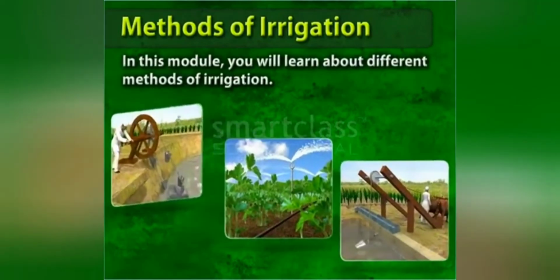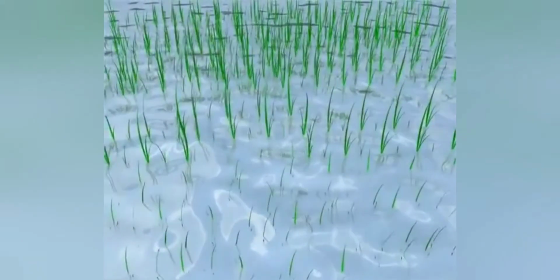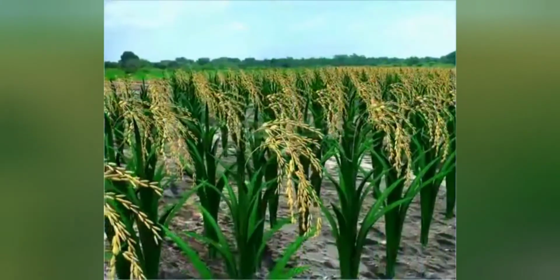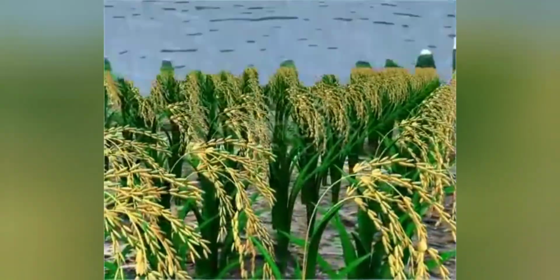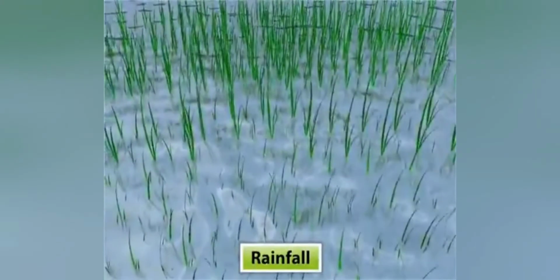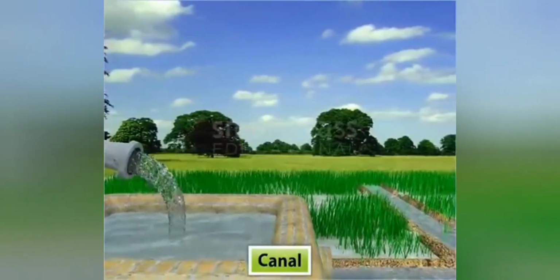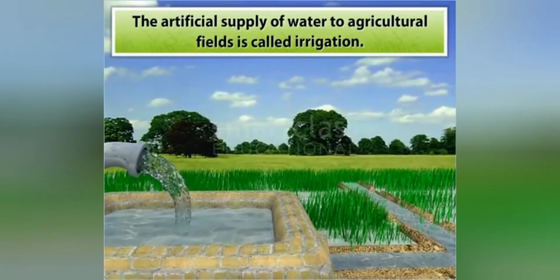Methods of irrigation. In this module, you will learn about different methods of irrigation. Water is essential for the germination and growth of crop plants. Water is supplied to agricultural fields either naturally through rainfall or artificially through canals or other systems. The artificial supply of water to agricultural fields is called irrigation. Irrigation can be done using different methods.